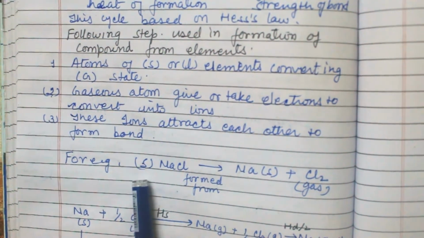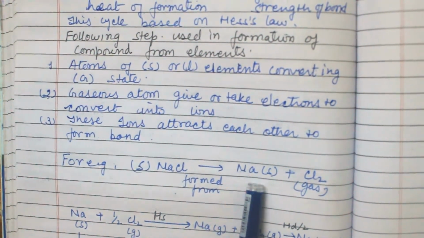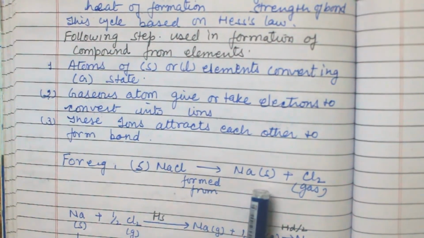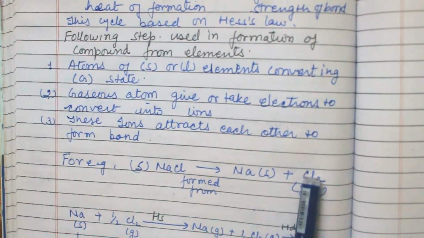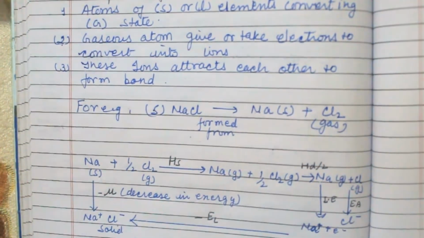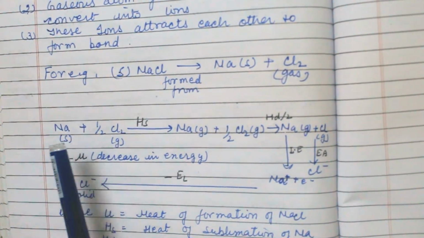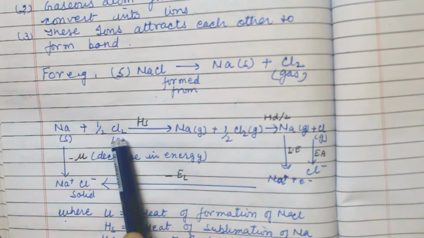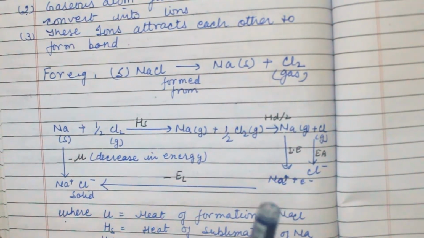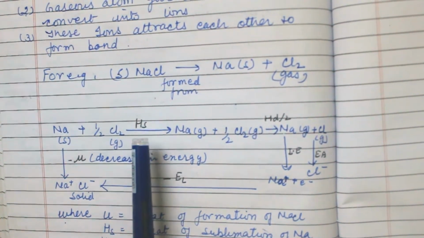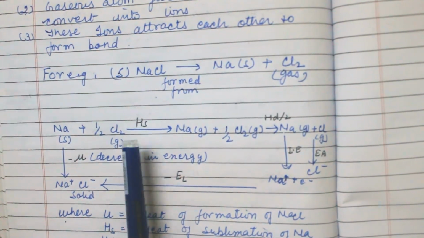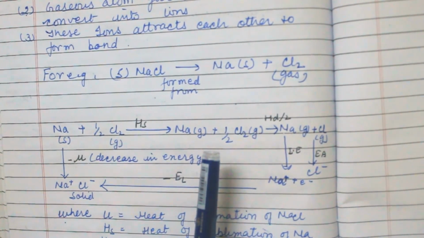Now for example, NaCl is formed from solid Na and gaseous Cl2. Now this is the Born-Haber cycle. When Na is solid and Cl is gas, then Hs is heat of sublimation. Sublimation is what? When the solid directly changes into gas.